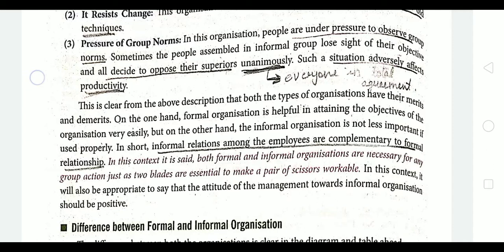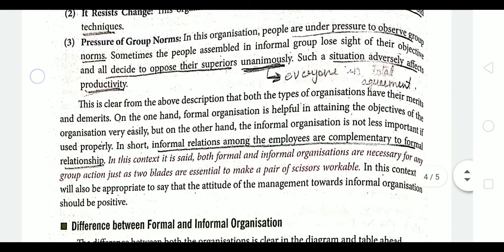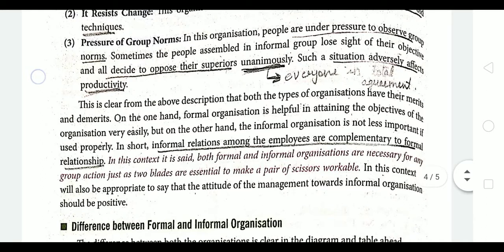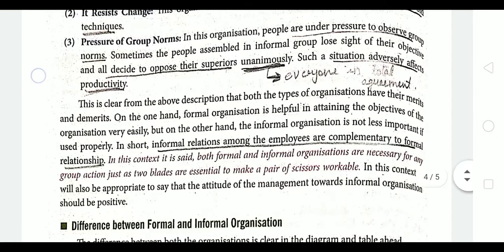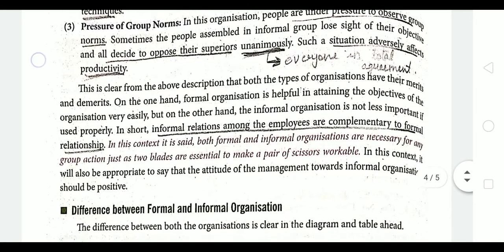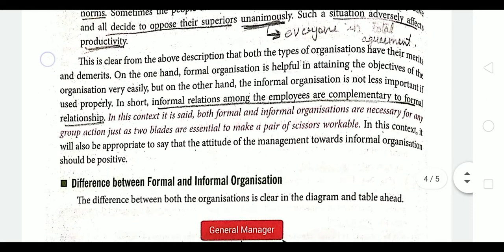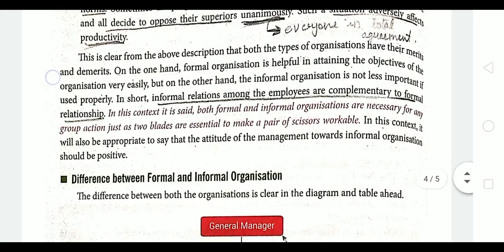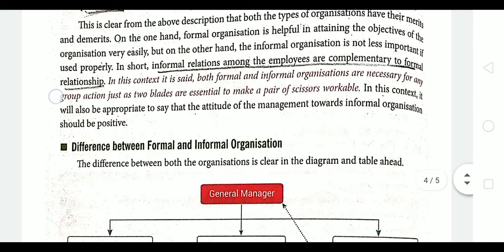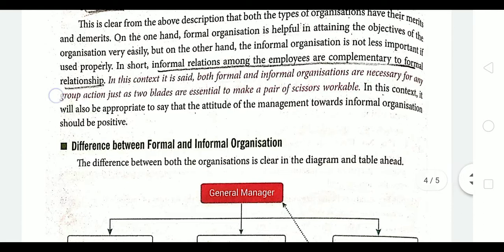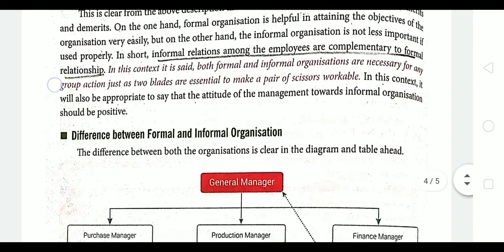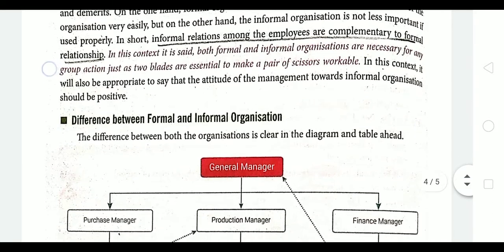Such a situation adversely affects productivity, and a simple example we can give is the factory. The people who are working in the factory, strikes are there. So why do strikes take place? Due to the informal organization, or we can say due to the mutual relationships of those people, right? When they form a group, automatically it results in chaos in the organization. So in short we can say informal relations among the employees are complementary to formal relationships. We know that informal relations are a result of formal organization.